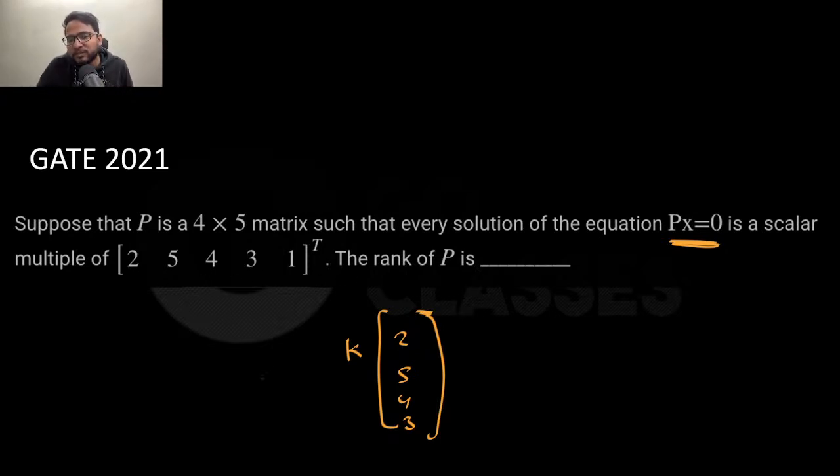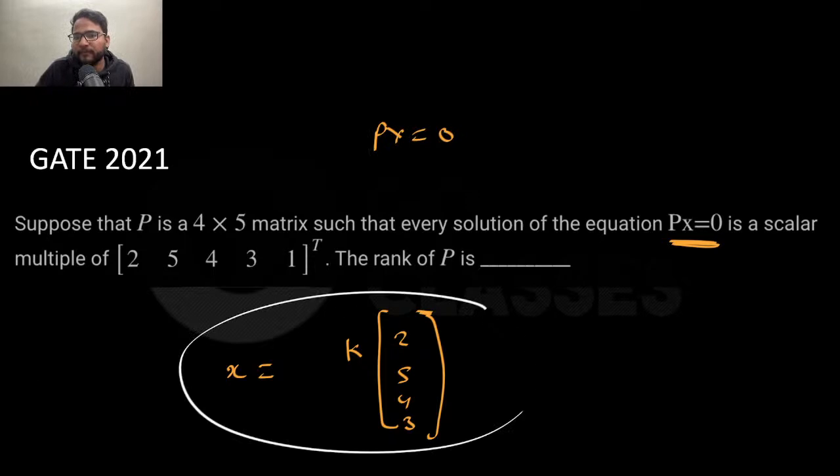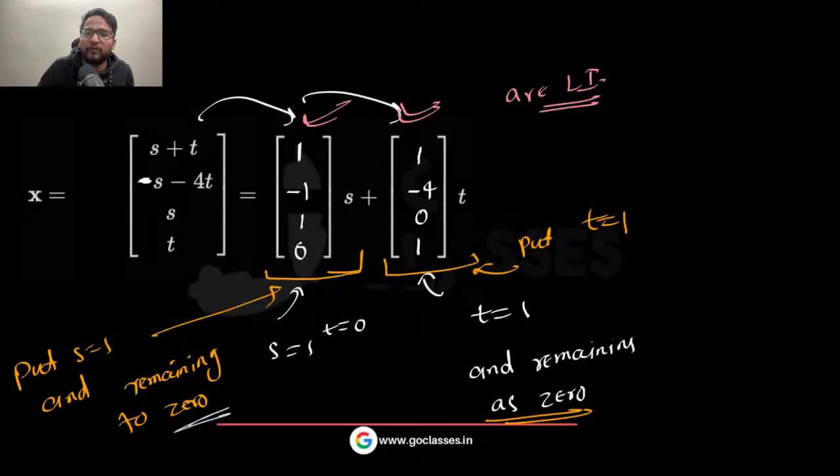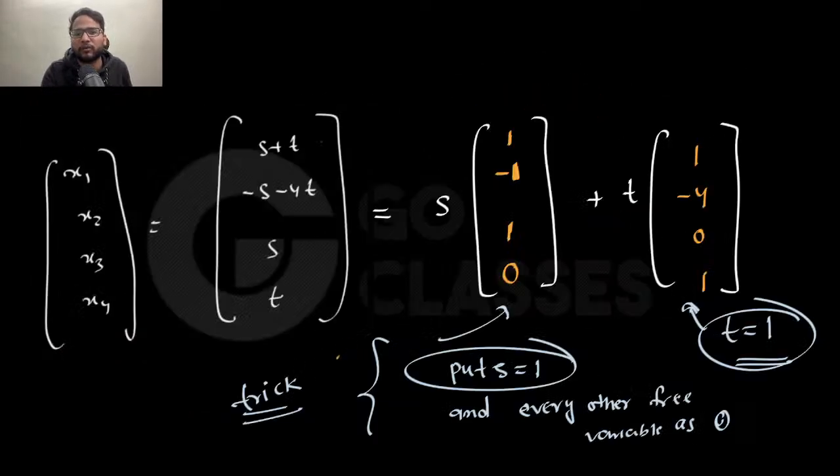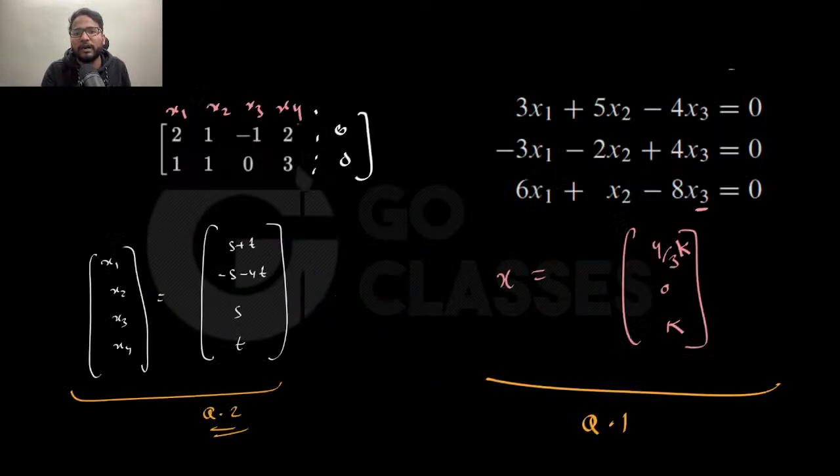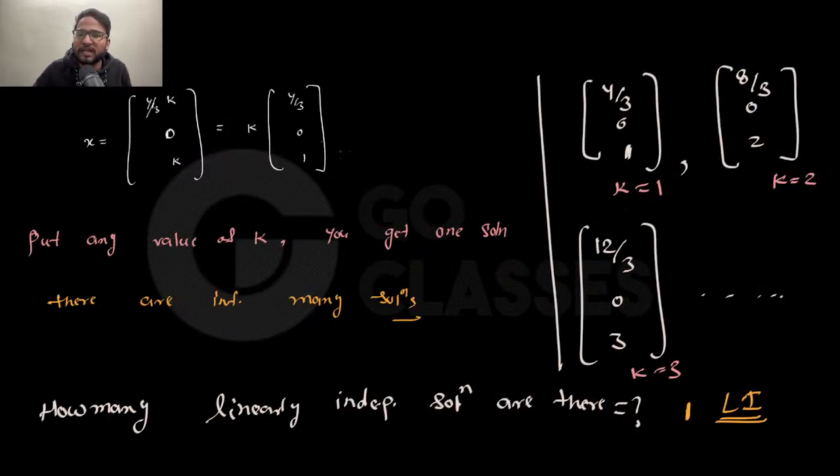They are saying that every solution looks like this. If you want to solve for Px equal to 0, it looks like this, right? Similarly here in our case also, if you want to solve for Ax equal to 0, whatever set of equations you had, then it looks like k into this, right? The same thing that we have here. Both are the same thing.